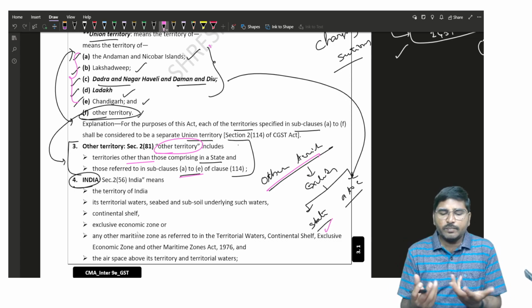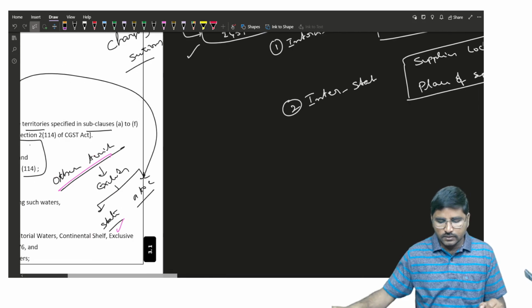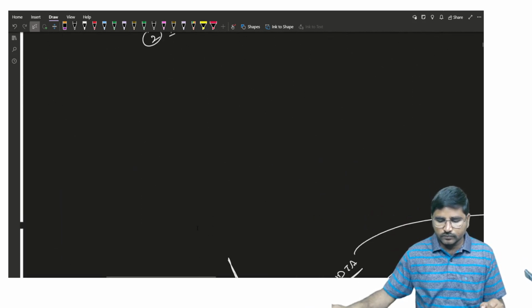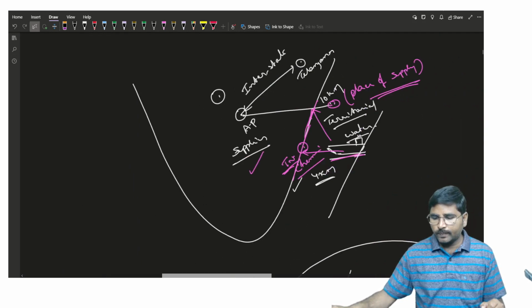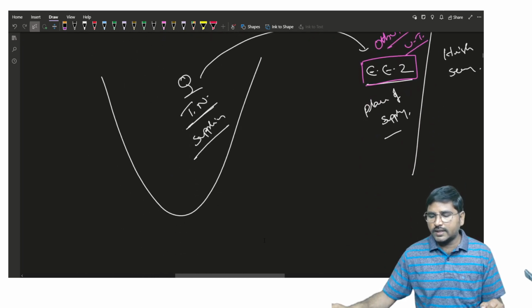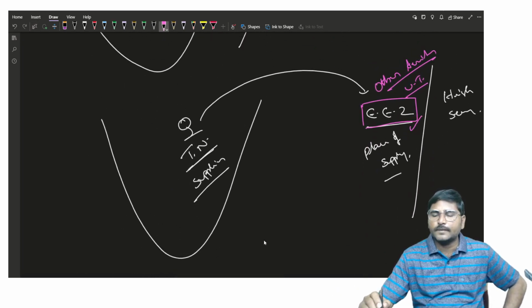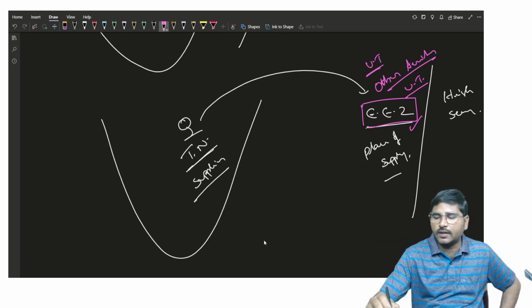Then which place will be treated as other territory? Now the answer is exclusive economic zone. Exclusive economic zone is other territory. That means we can consider it as a union territory.